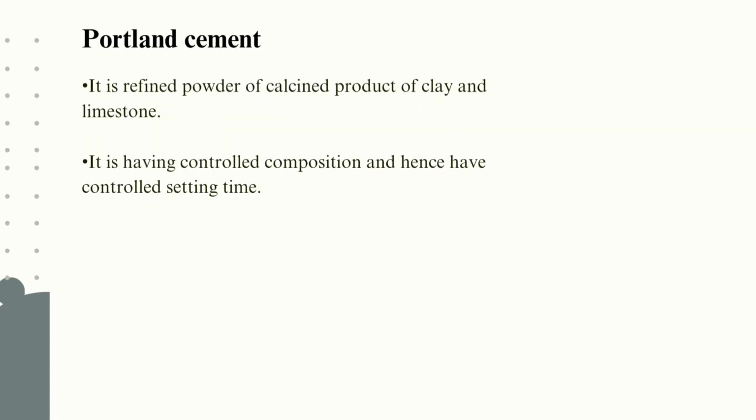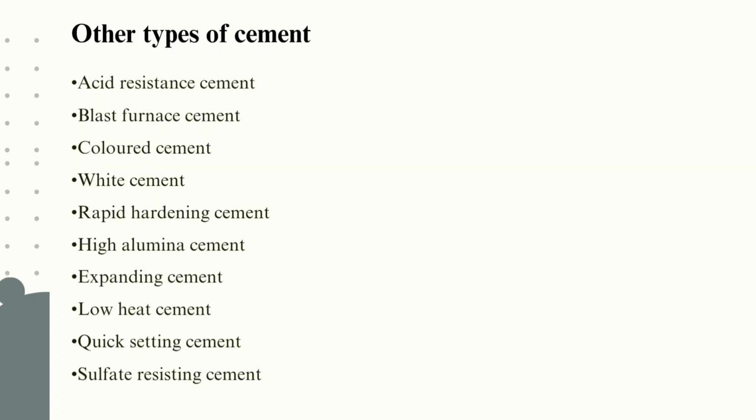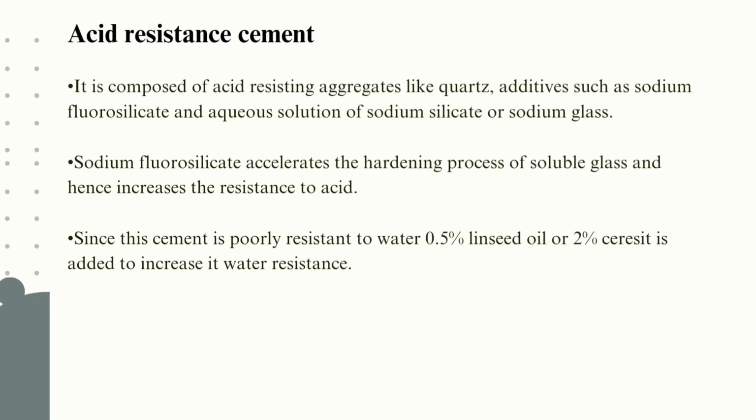Portland cement. It is refined powder of calcined product of clay and limestone. It is having controlled composition and hence has controlled setting time. Other types of cement are acid resistant cement, blast furnace cement, colored cement, white cement, rapid hardening cement, high alumina cement, expanding cement, low heat cement, quick setting cement, and sulfate resisting cement. Now, one by one, we will take details of each type of cement.